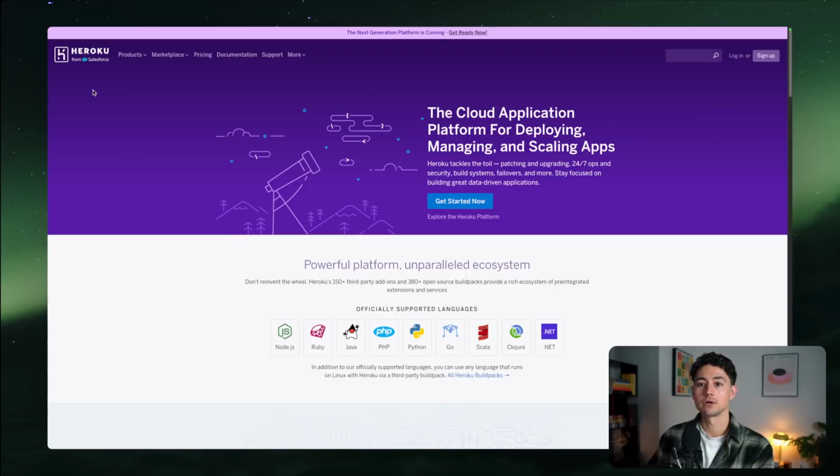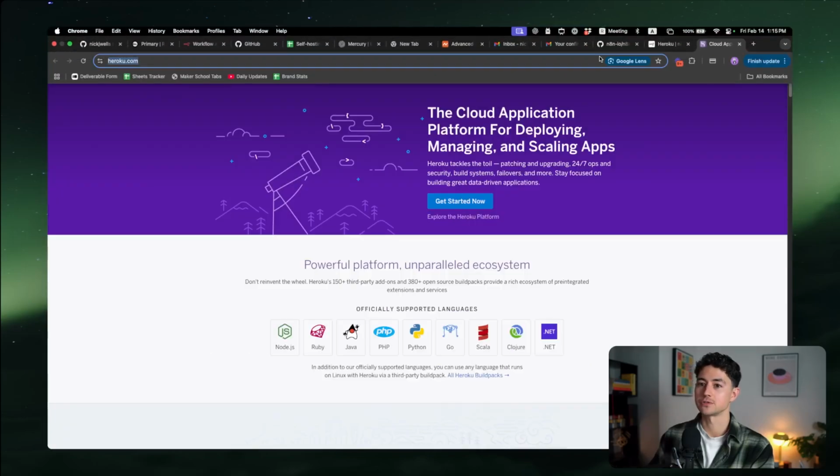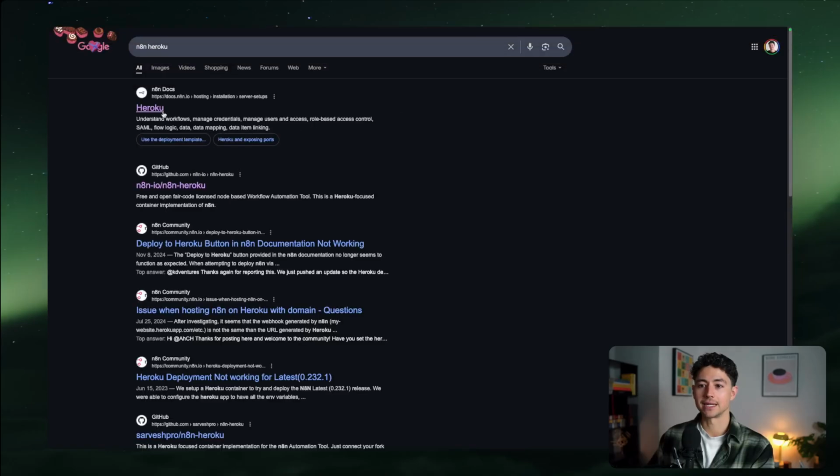The fourth way to set up N8N in a self-hosted environment is using Heroku. Now, if you just Google Heroku, you'll get to a website like this. Heroku is definitely a lot older of a platform. You can see they have some updates that are coming, so maybe that has changed as of the time of this recording. But we will type in N8N Heroku.